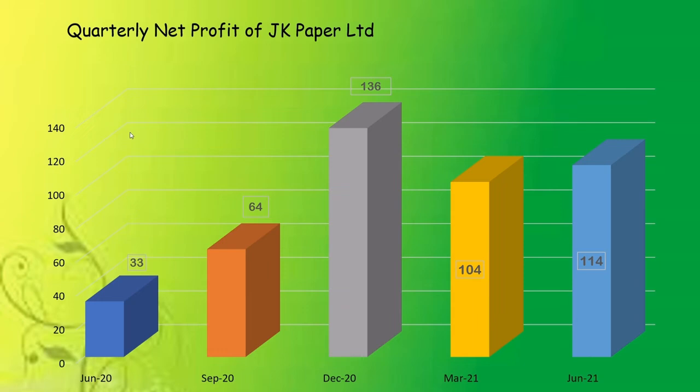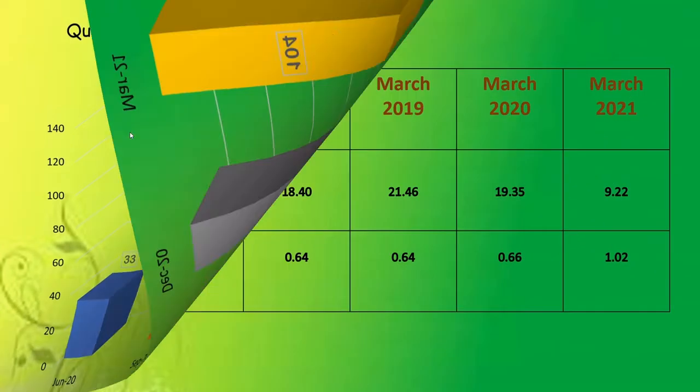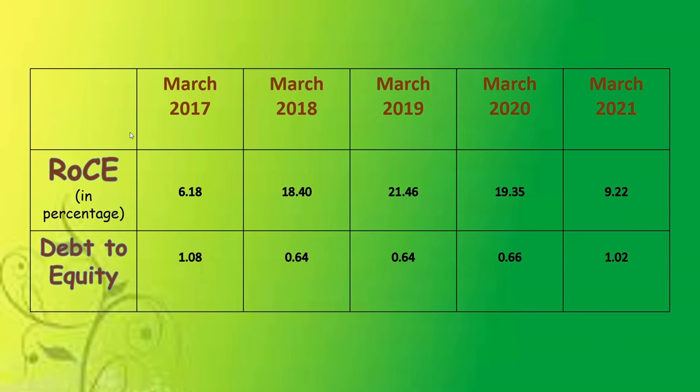And even in lockdown period, or even when the operations are not in full swing, still the company managed to keep its EBIT and its net profit, which shows that the company has good potential to grow and a good potential to stay in profitability.